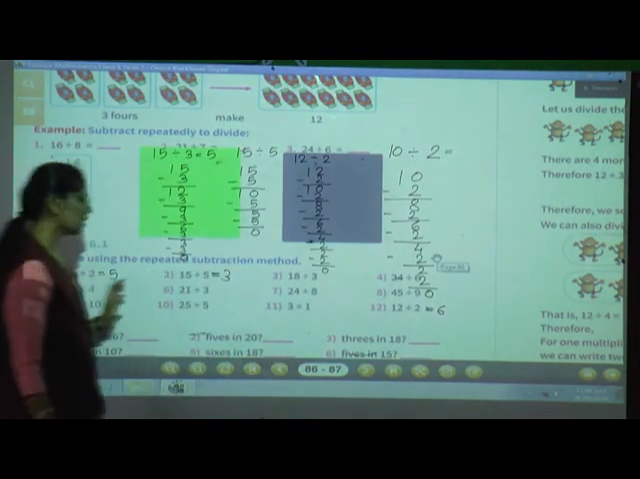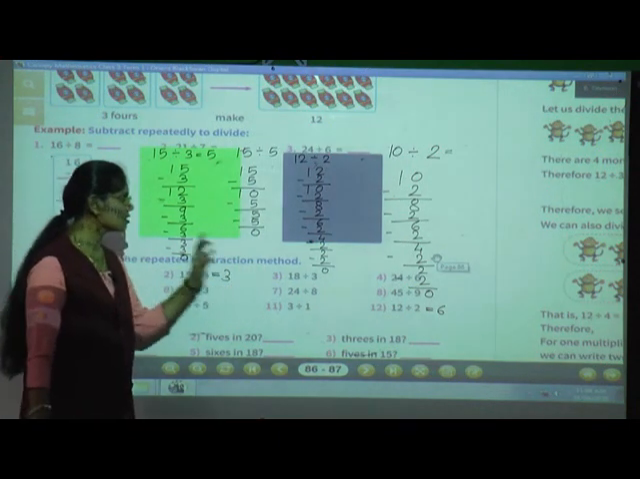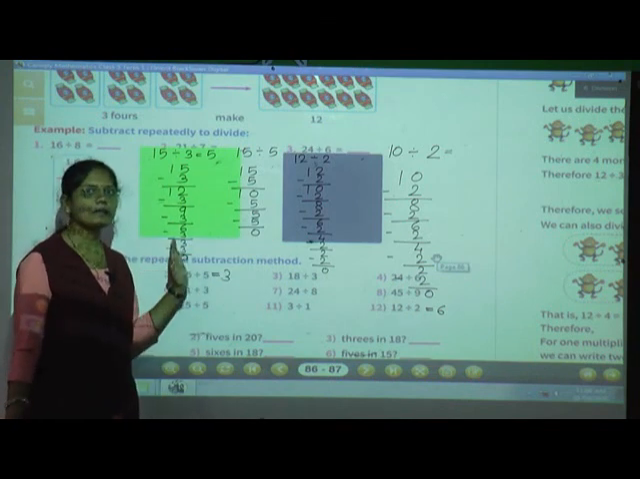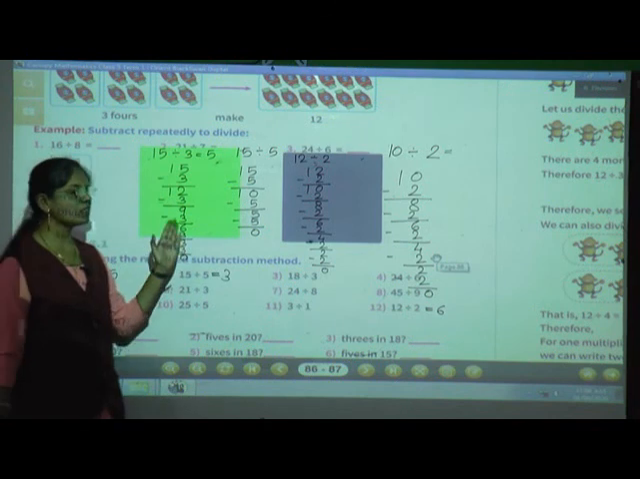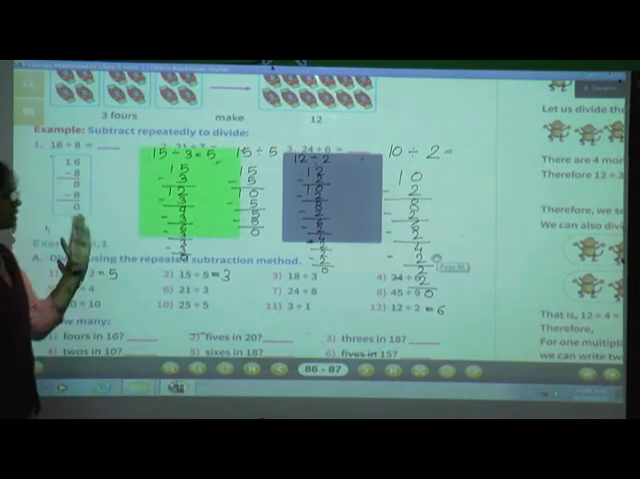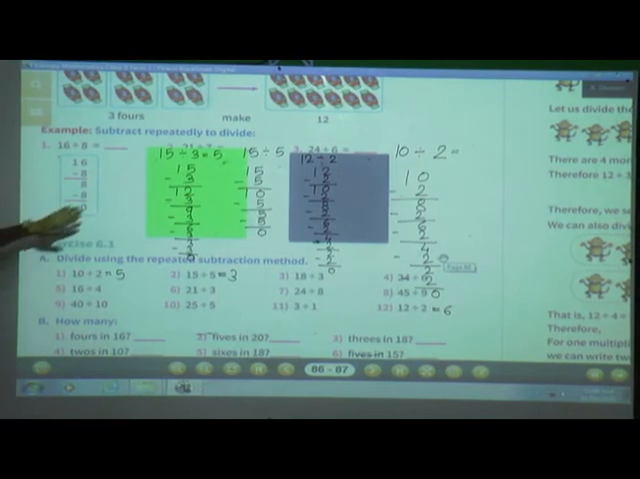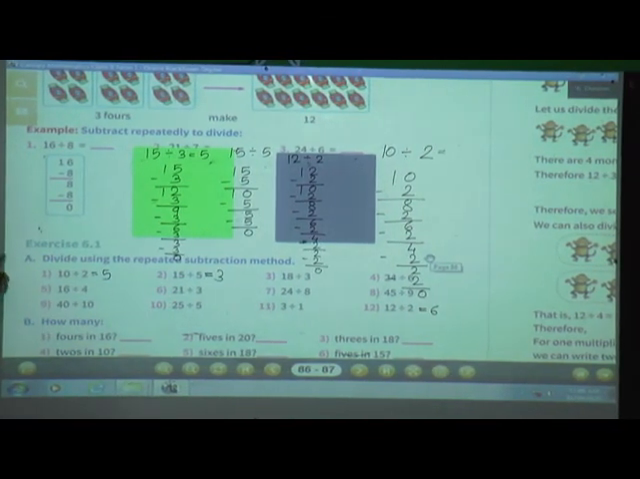So in this way you have to solve the remaining sums by using the repeated subtraction method. See, this method is called the repeated subtraction method. Why? Because here we have done the subtraction repeatedly. Okay, so this is called the repeated subtraction method. By using this method you have to solve the remaining sums from question number A.